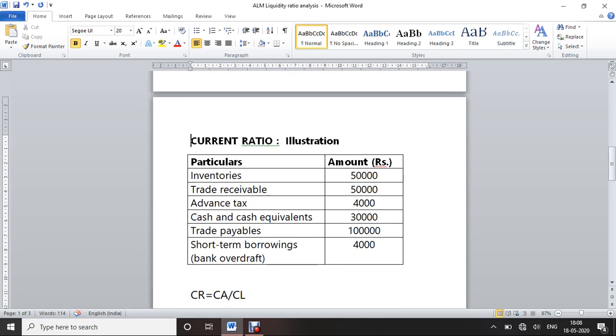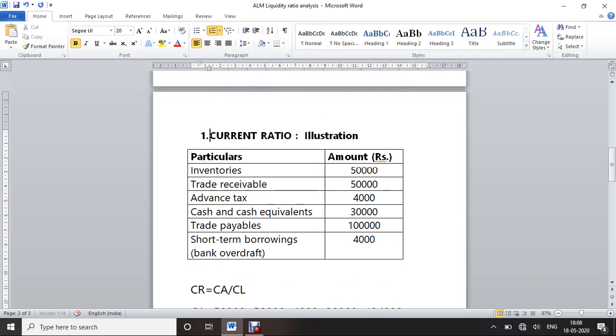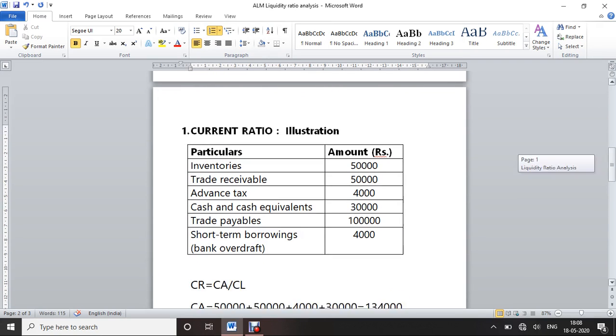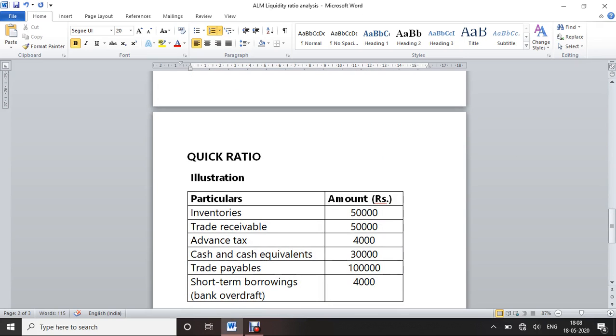First we saw the current ratio, and next one is the quick ratio.